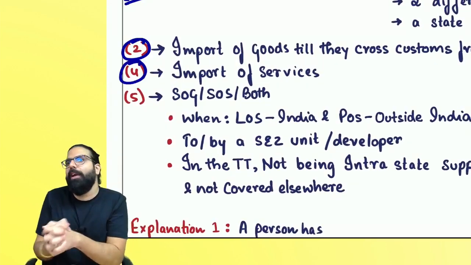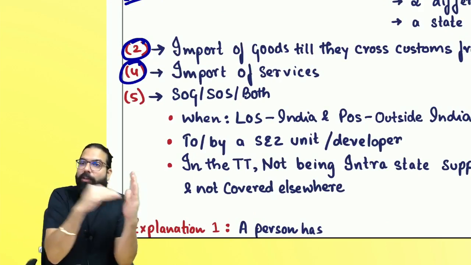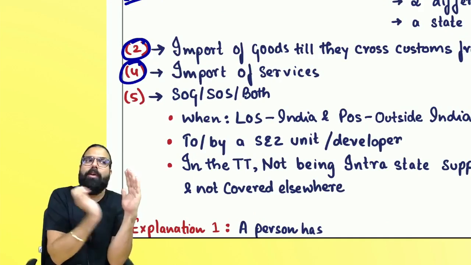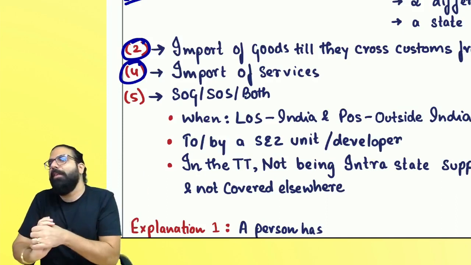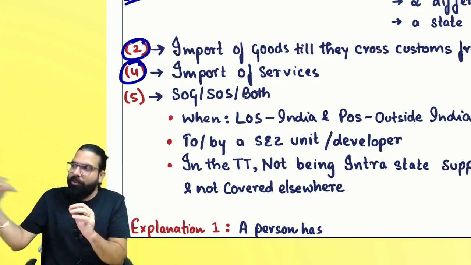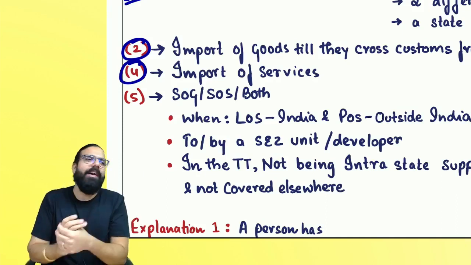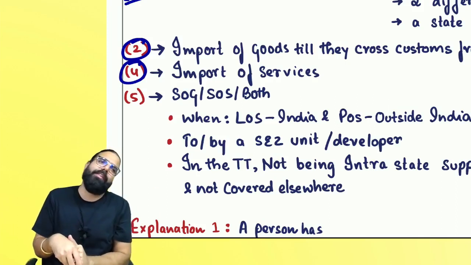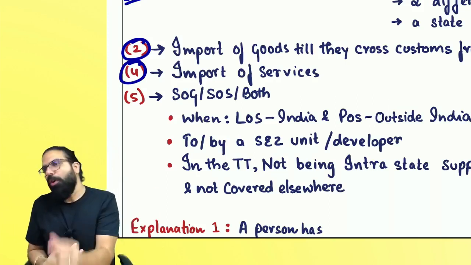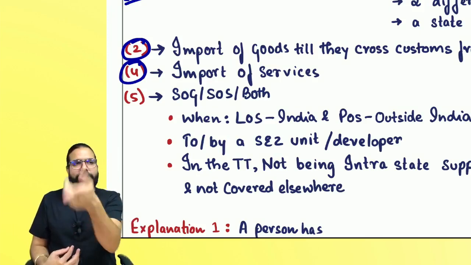Then section 7(2) and section 7(4). Section 7(2) says whenever you import goods, till they cross the customs frontier, means the customs boundary, it is always interstate supply. Importation of service doesn't have boundaries, so importation of service is also interstate supply. Importation of goods or importation of service, both are interstate supply.